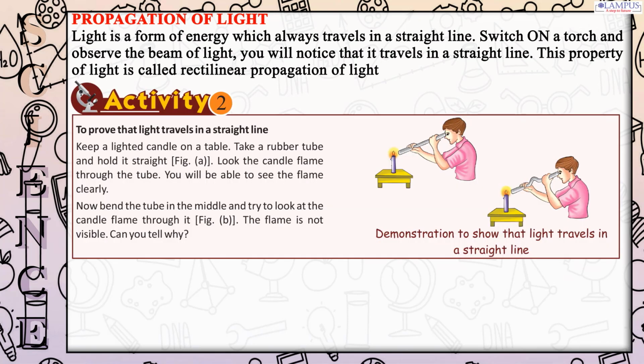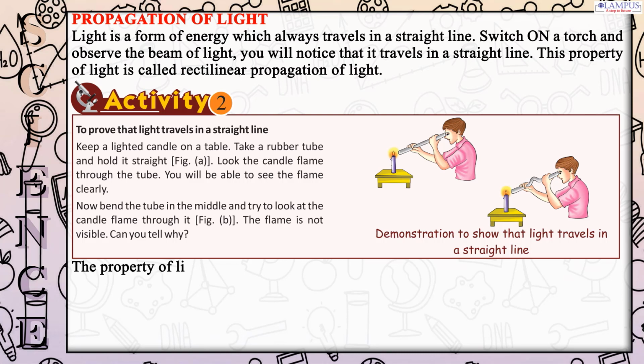Activity 2. To prove that light travels in a straight line, keep a lighted candle on a table. Take a rubber tube and hold it straight. Fig. A. Look at the candle flame through the tube. You will be able to see the flame clearly. Now bend the tube in the middle and try to look at the candle flame through it. Fig. B. The flame is not visible. Can you tell why? Demonstration to show that light travels in a straight line.